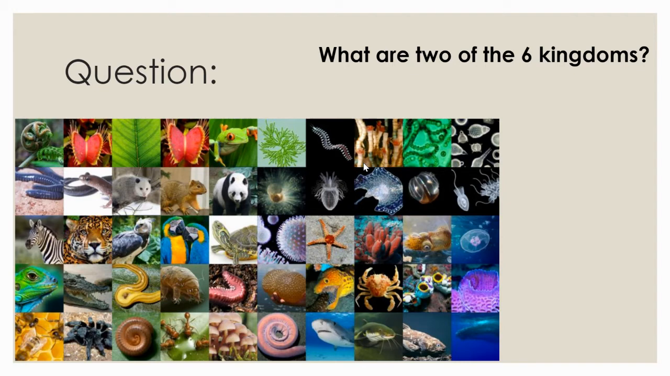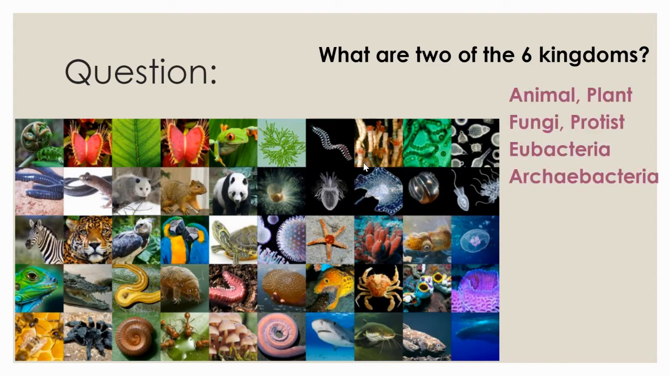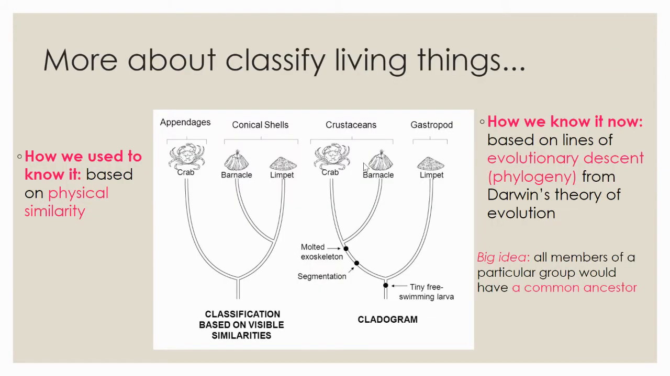What are 2 of our 6 kingdoms? You can think of any 2 that you would like to think of. Make sure you choose 2 kingdom names. Right. There are actually 6. Make sure you have chosen 2 of these 6. Animal, plant, fungi, protist, eubacteria, and archaea bacteria are our 6 kingdoms, and all of life is part of those 6 kingdoms. All right, let's talk a little bit more about how we classify things.